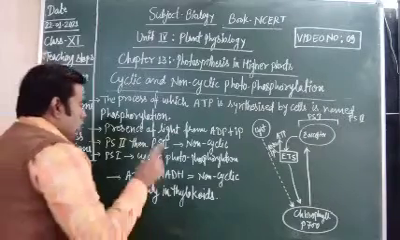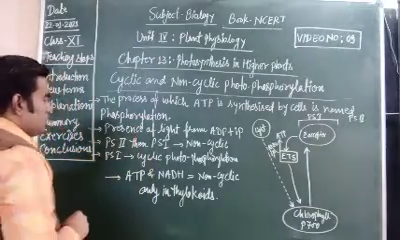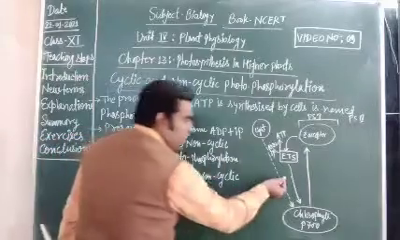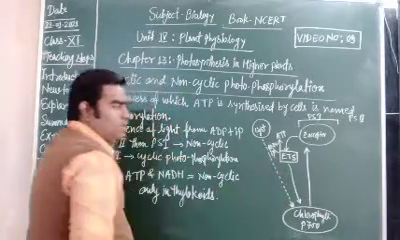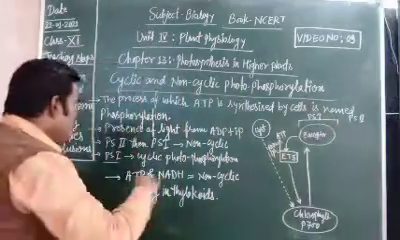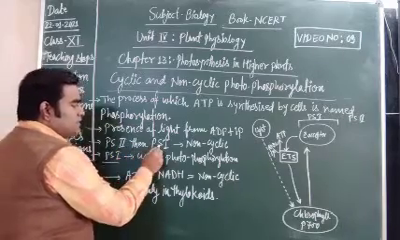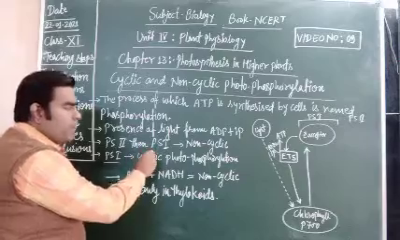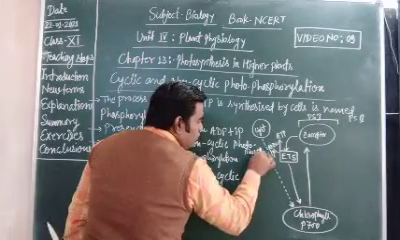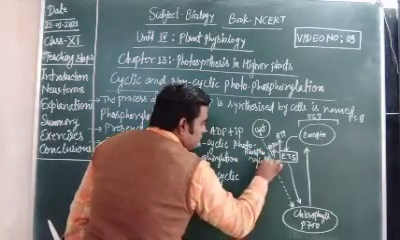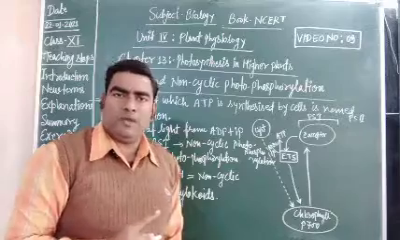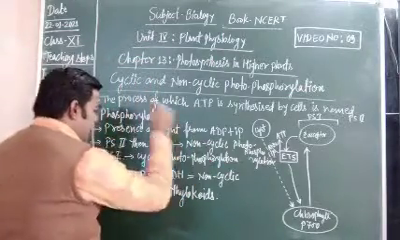In cyclic photophosphorylation, only PS first is required. You can see this is the figure of cyclic photophosphorylation, where only PS first is required. Whereas both PS second and PS first photosystems are required for non-cyclic photophosphorylation.